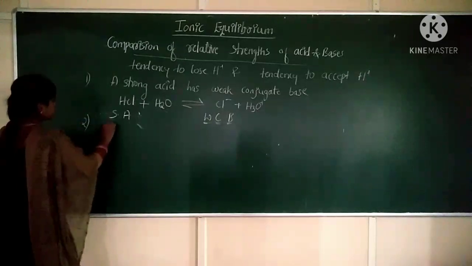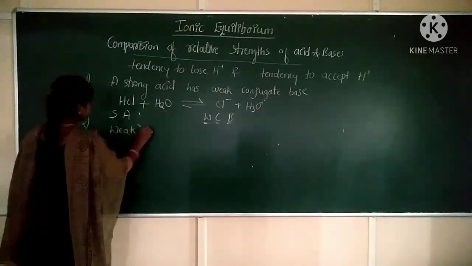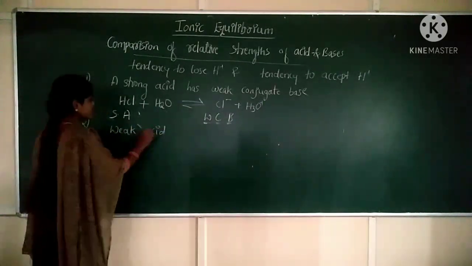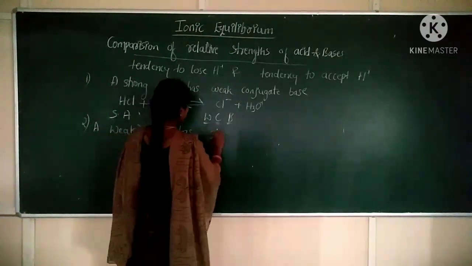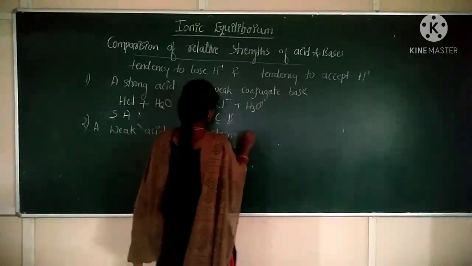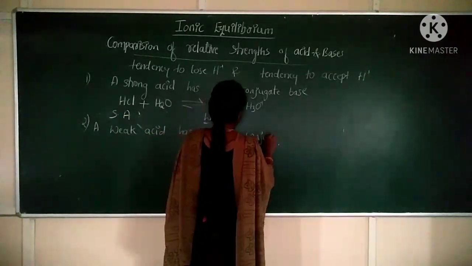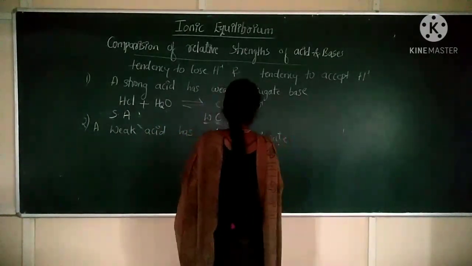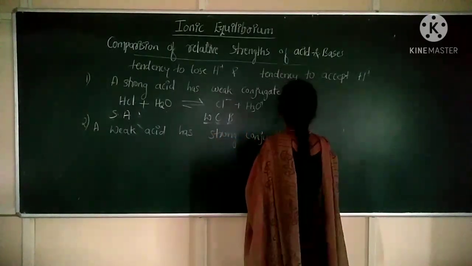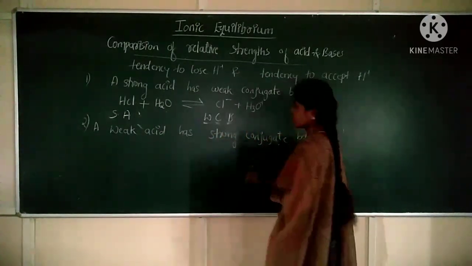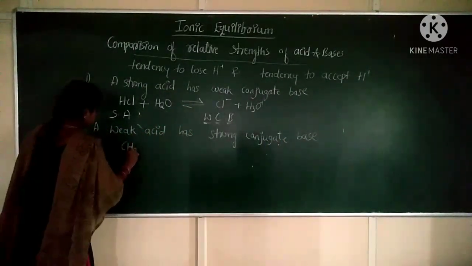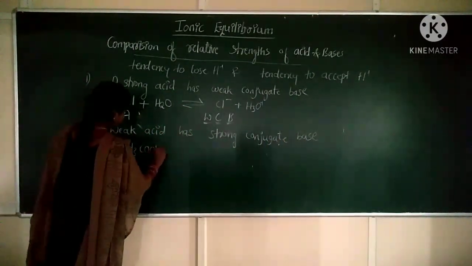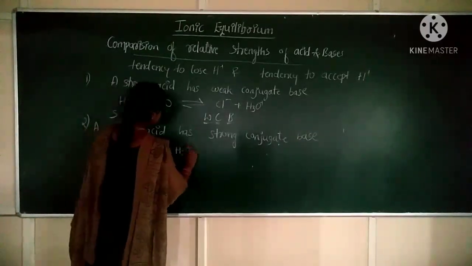Next concept: a weak acid has a strong conjugate base. Take a weak acid like CH3COOH plus H2O.